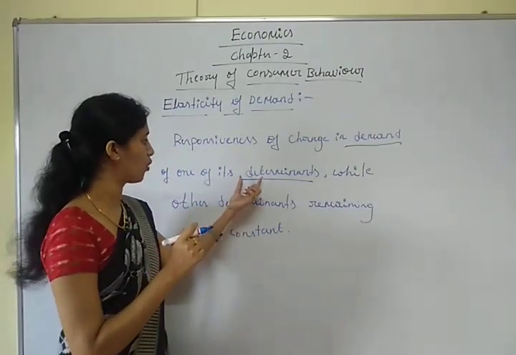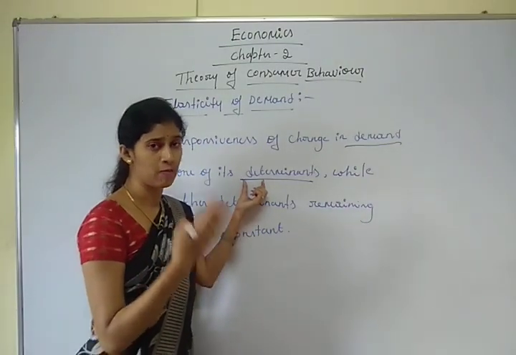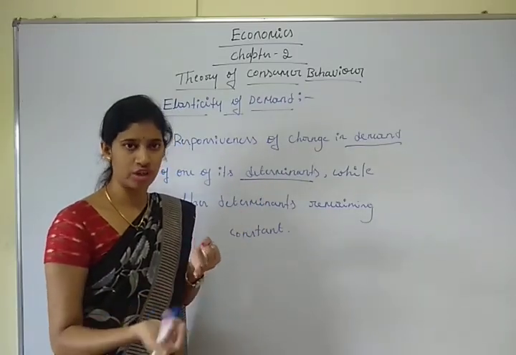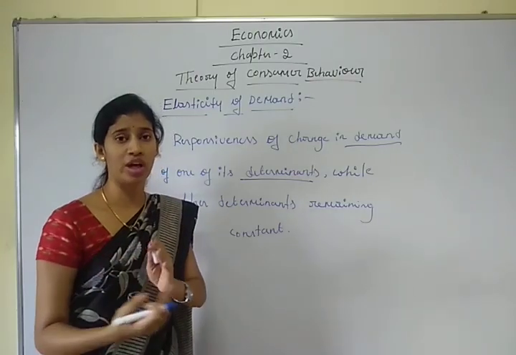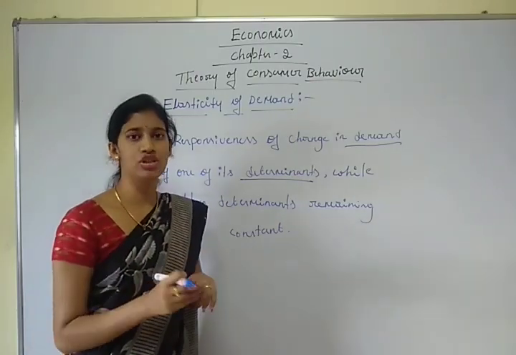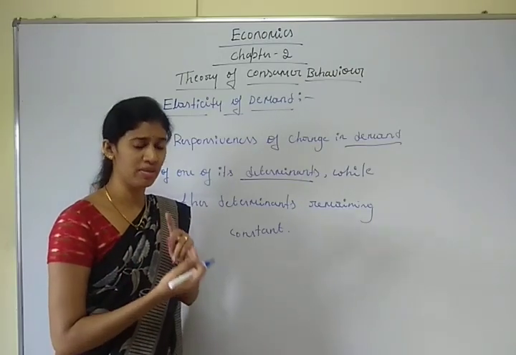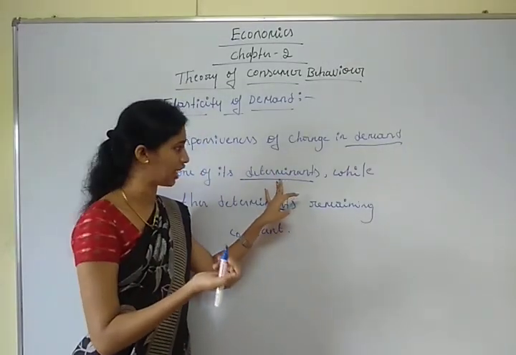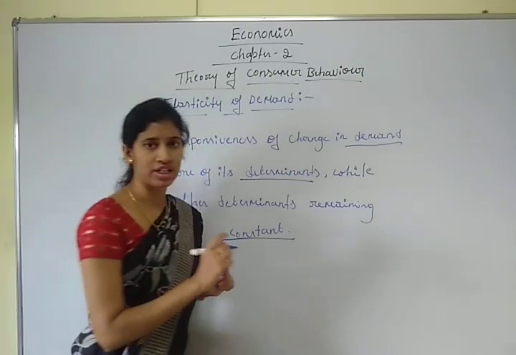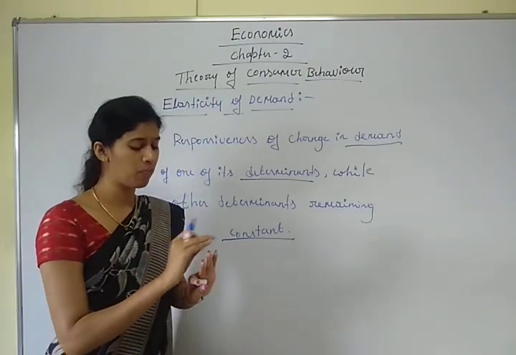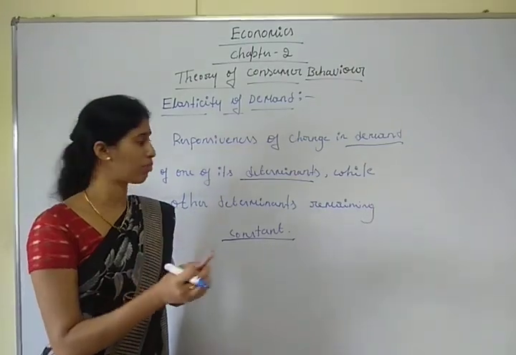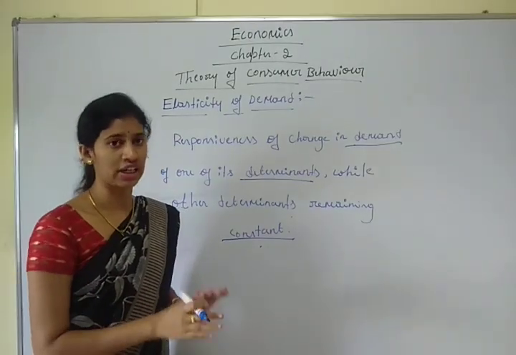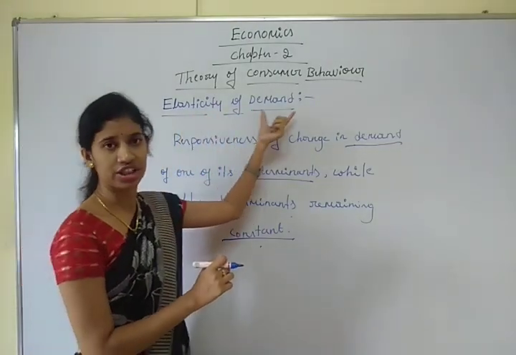Demand changes, when does it change? Due to one of its determinants. What are the determinants? There are four important determinants of demand. The first one is price of a good. The second one is price of other good, I mean related good. The third one is consumer income, and the fourth one is taste and preferences. Due to one of these four determinants, demand changes, while the other determinants remain constant. That is what we call elasticity of demand.